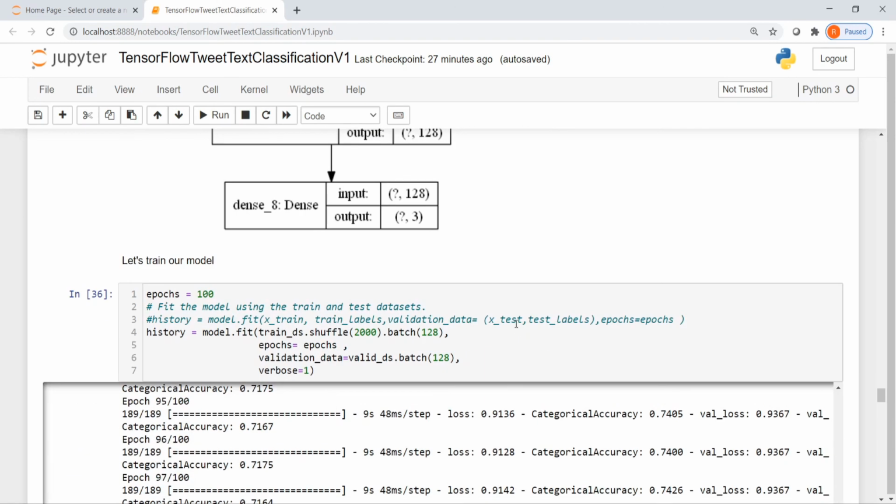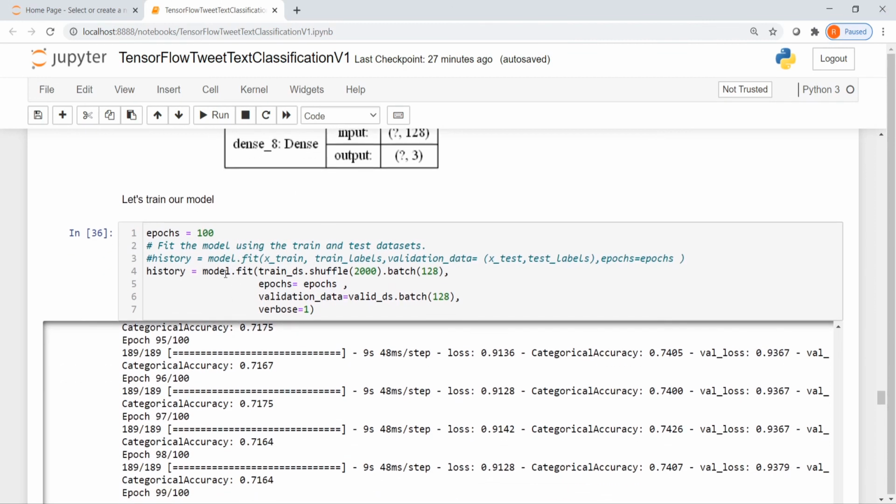Now let's train our model. We will train it for 100 epochs. An epoch is nothing but the model being trained over all the mini batches, having seen the entire dataset for one iteration. That is an epoch. So we'll be doing 100 such epochs.